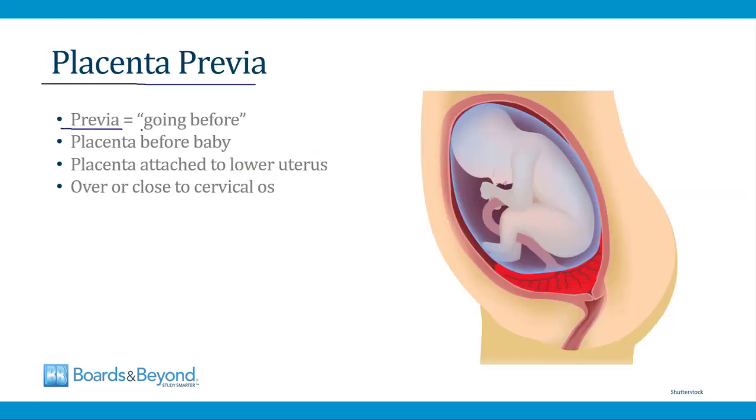So the word previa means going before. So in a placenta previa, the placenta comes before the baby. It looks like this drawing on the screen here. The placenta is attached to the lower uterus over the cervical os. When this happens, if the baby is delivered vaginally, it will break through the placenta, and that can cause fetal demise. It can also cause the mother to exsanguinate. So vaginal delivery in a woman with a placenta previa is a very dangerous situation.